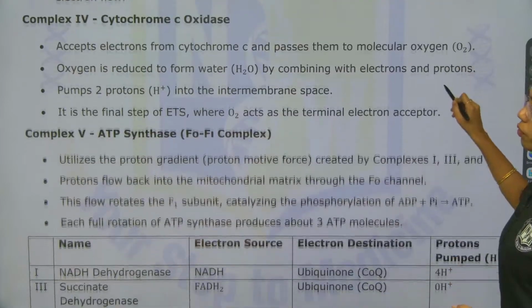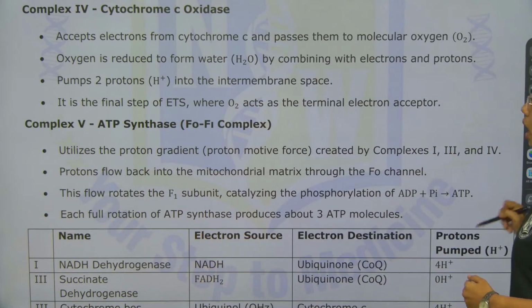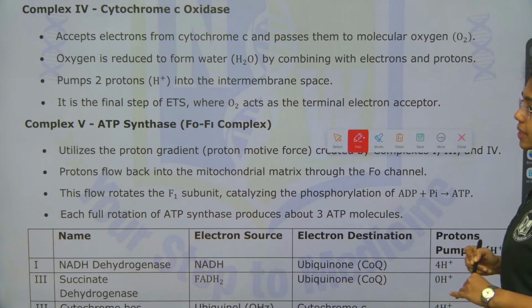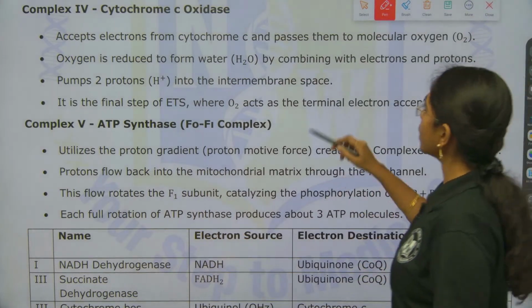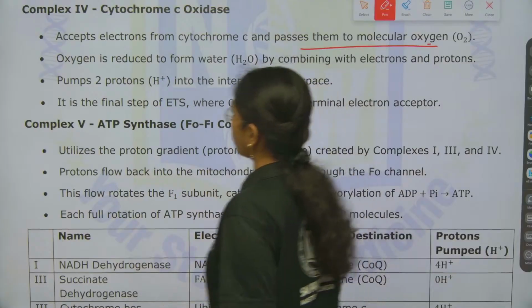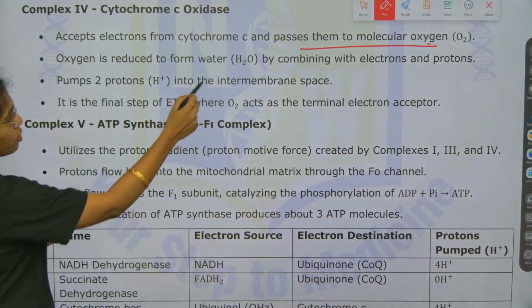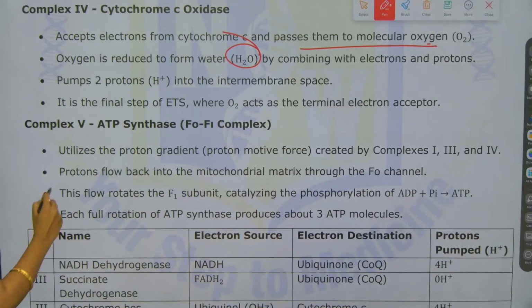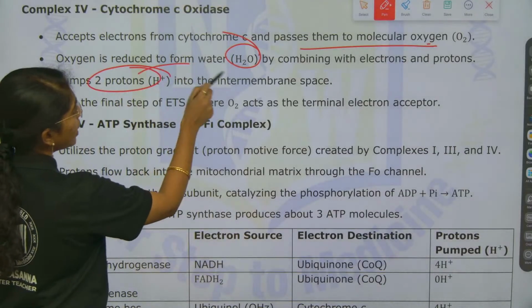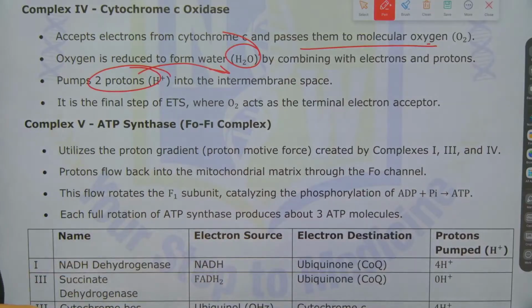Next, complex 4, that is cytochrome C oxidase. This accepts electrons from cytochrome C and then passes them to molecular oxygen. Oxygen is reduced to water molecules by combining both electrons and protons. This pumps 2 protons into the intermembrane space. This is the final step of the ETS. What all we have discussed, that only is being explained, beta.